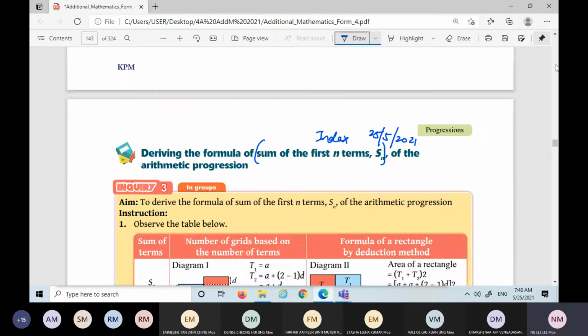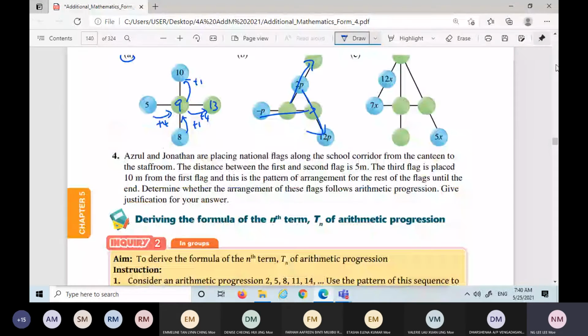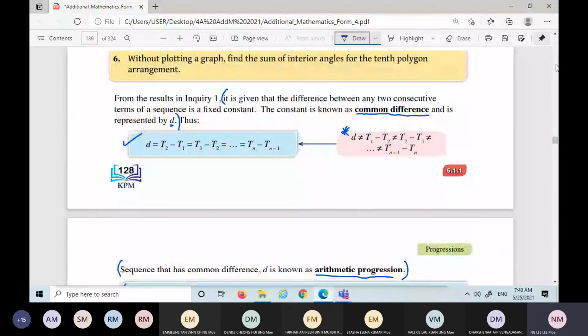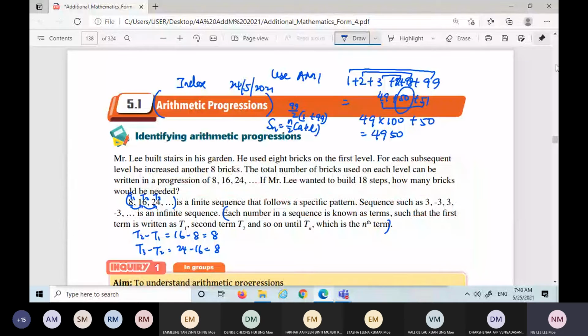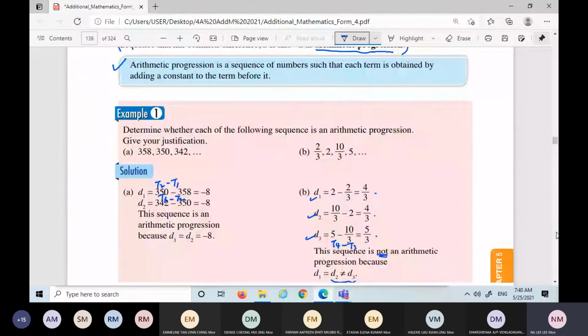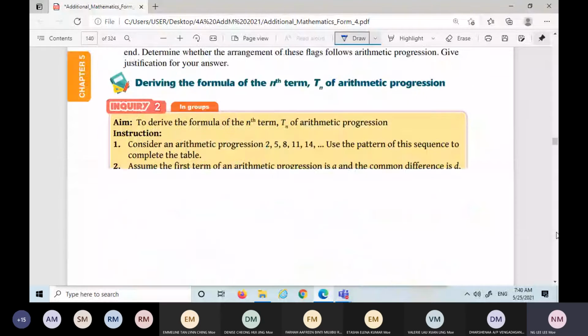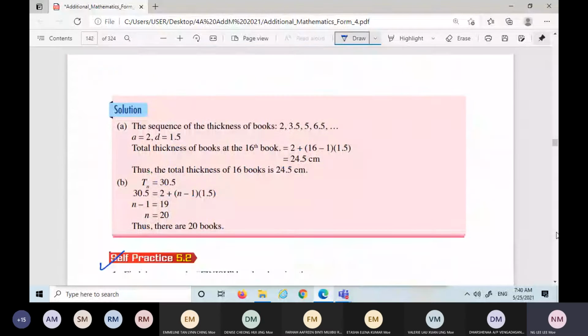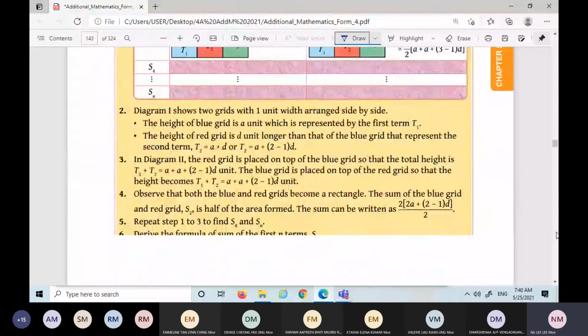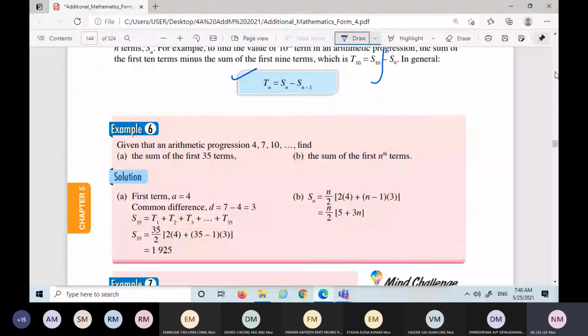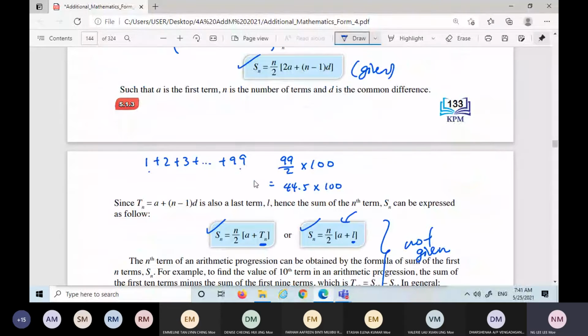Right or not? Okay, 4950. Where did I make a mistake? 49.5, not 44.5. 99 divided by 2 is 49.5, sorry. So it is 4950.